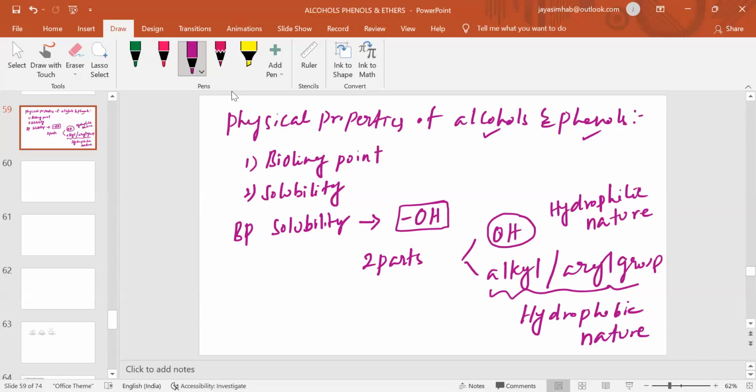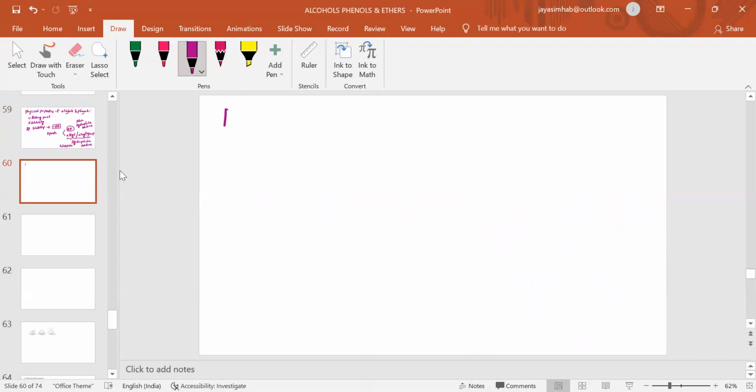So this is the important thing you have to remember while studying the boiling point as well as solubility. We have two parts in alcohols and phenols. One is polar and hydrophilic in nature. This is polar and this is non-polar and hydrophobic in nature. They don't like water, we can say in that manner. Now we come to boiling point.